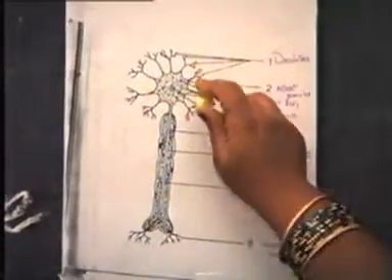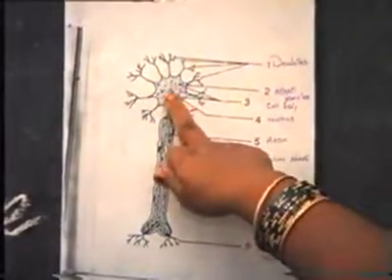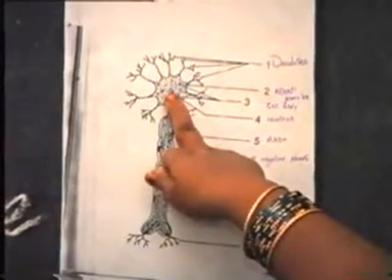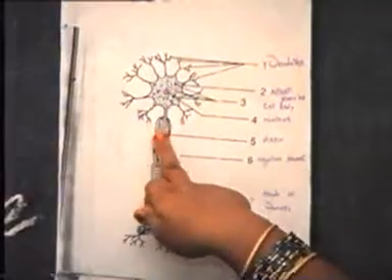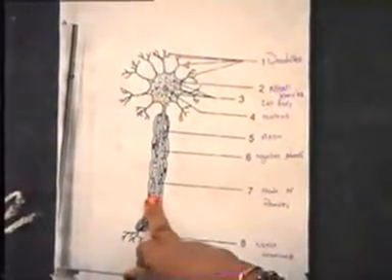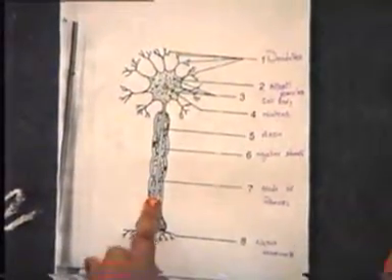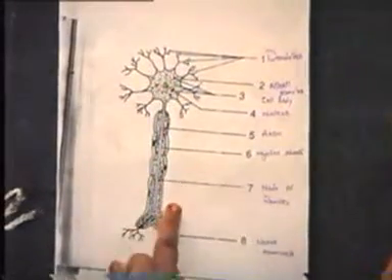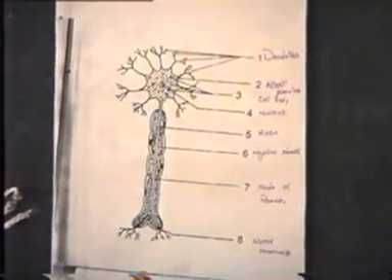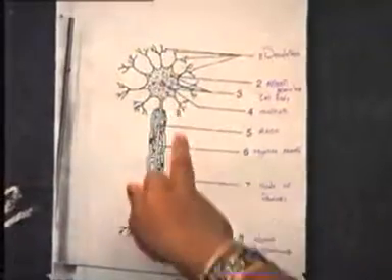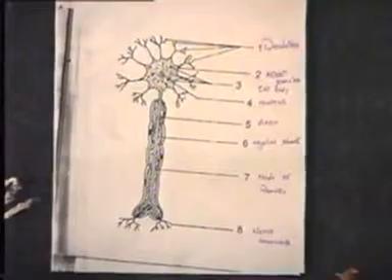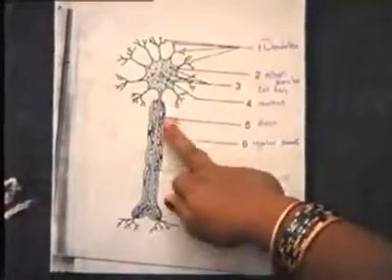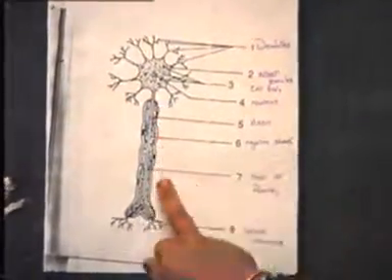It consists of a cell body which has a large nucleus inside and small granules called Nissl granules, and the cell body is continued with a rod-like structure called the axon. The axon is important for carrying impulses from the cell body to the nerve terminals, which are attached to another neuron.